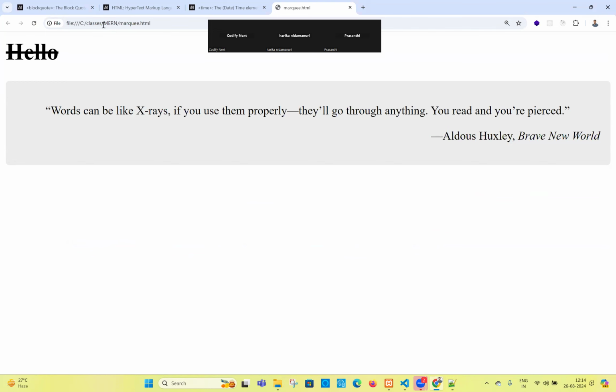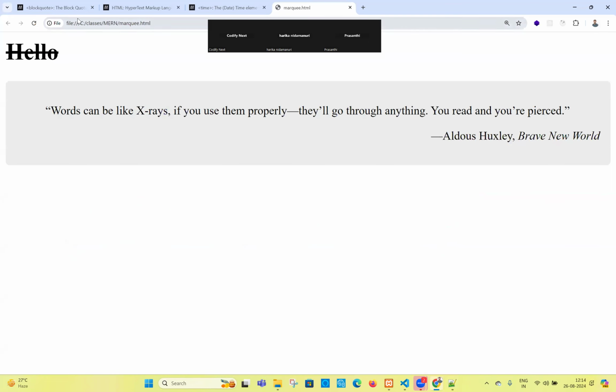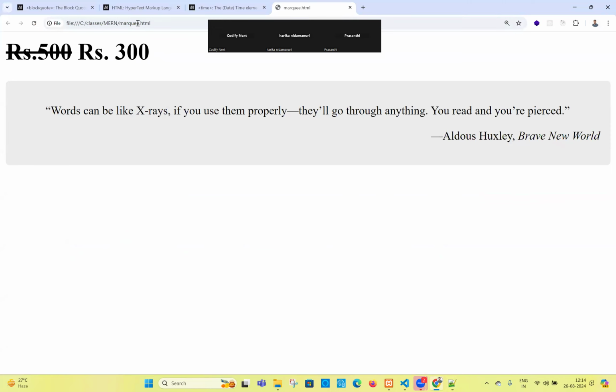If you want to show the old price, for example, I'm writing 500 as the old price. After that, they will show 300 rupees. Now what is going to happen? The old price got struck, everything is fine, but an a tag is not closed properly. It's a very important thing. Now you see, you get something like this: this is the strike-through, and this is the new price. Something like this, they will write it.